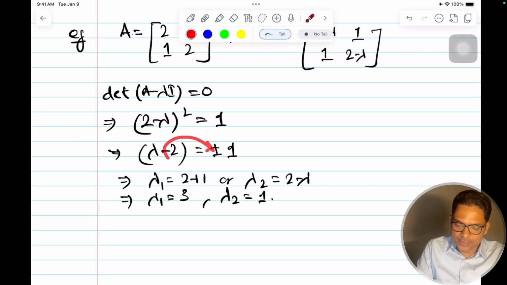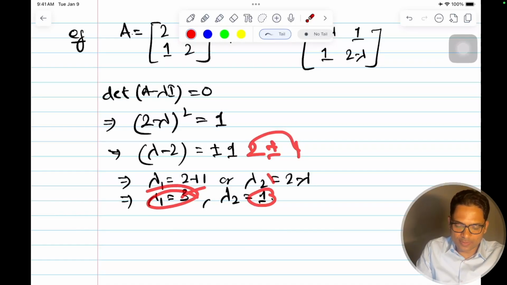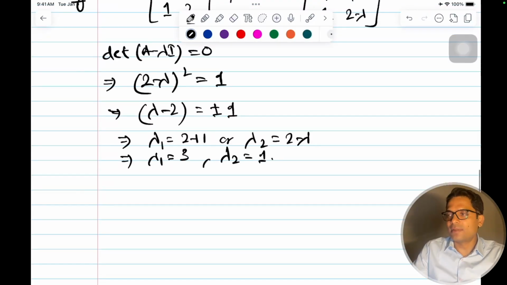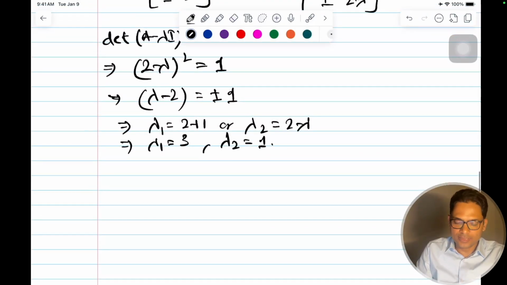Okay, so this 2 goes this side and there's a plus minus 1. So 2 plus 1 is 3 and 2 minus 1 is 1. So these are the two values of lambda we got. So let's put this in the equation and find out the corresponding eigenvectors. So these are my eigenvalues.